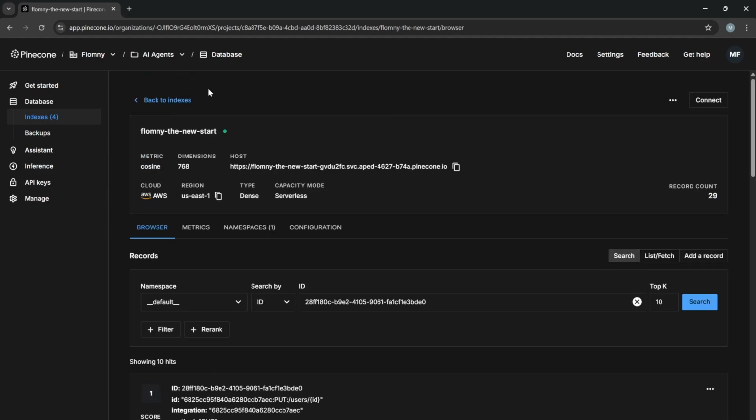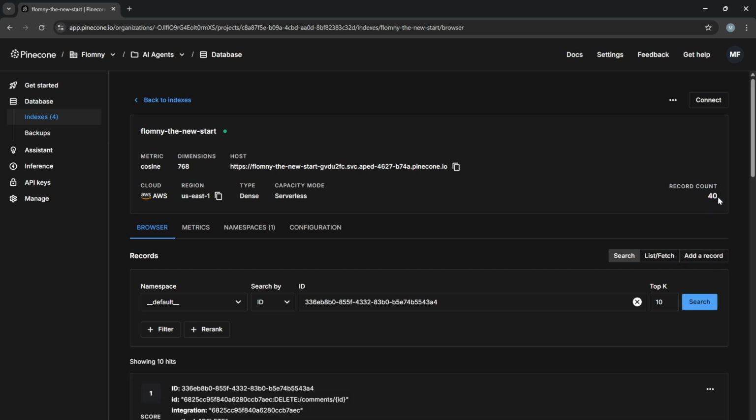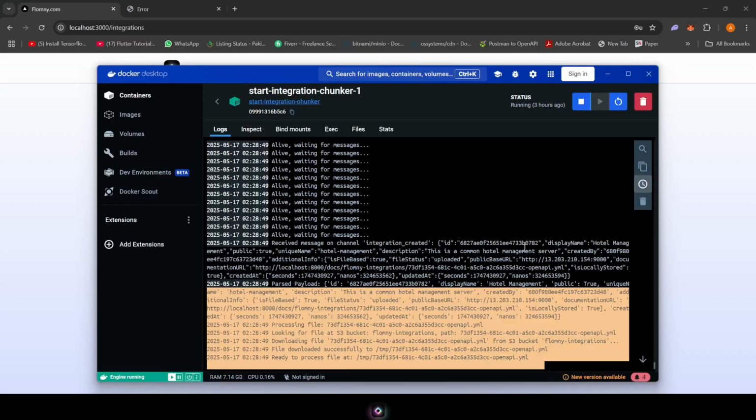We have a vector store, which is getting all of the chunked data here. We had 29 records, now we have 40. This means that the chunking process was done and it has uploaded the remaining 11 endpoints that were there in the hotel management system.